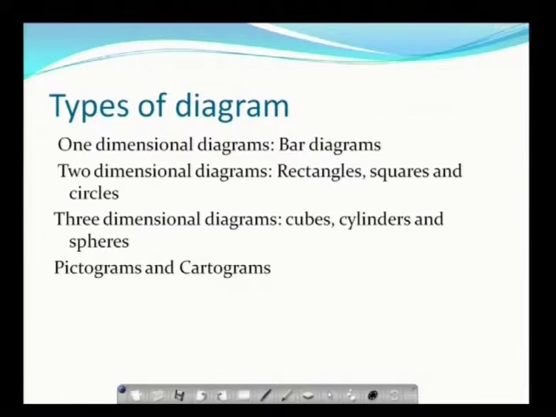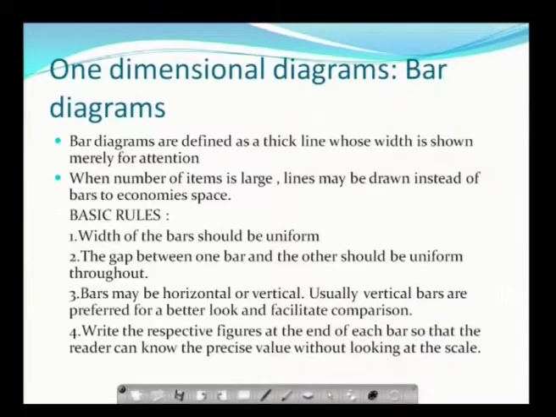First one is one dimensional diagram, which we call bar diagrams. Second one is 2 dimensional diagrams, which are rectangles, squares and circles. Then 3 dimensional diagrams, we have cubes, cylinders and spheres. Then pictograms and cartograms. First we will start with one dimensional diagrams, that is bar diagrams.